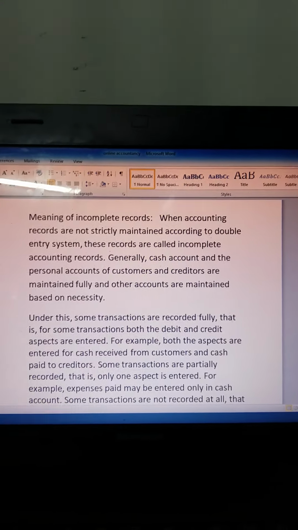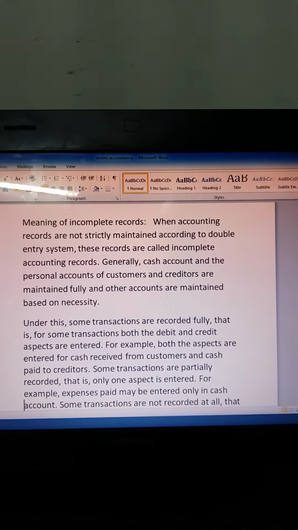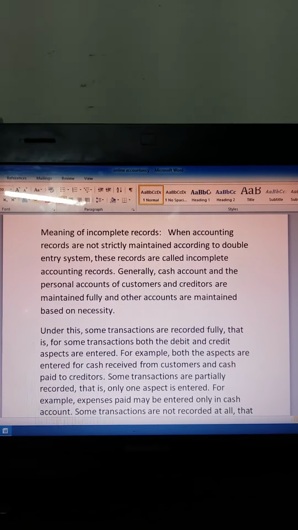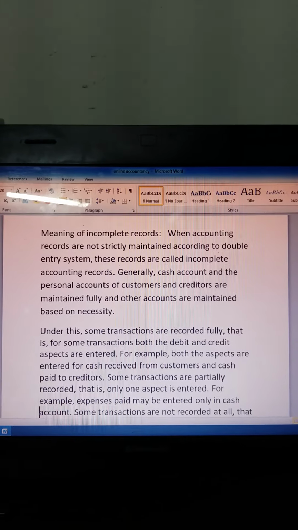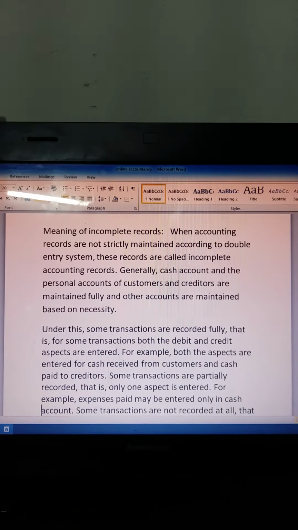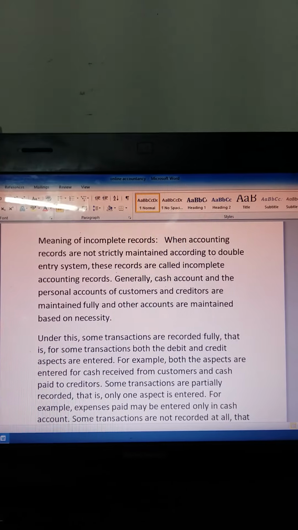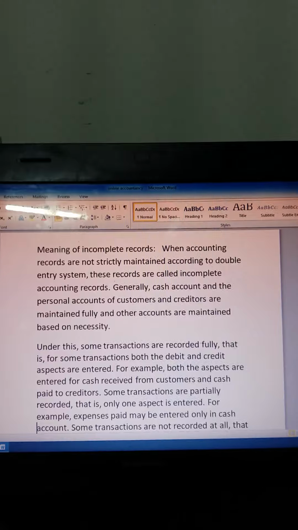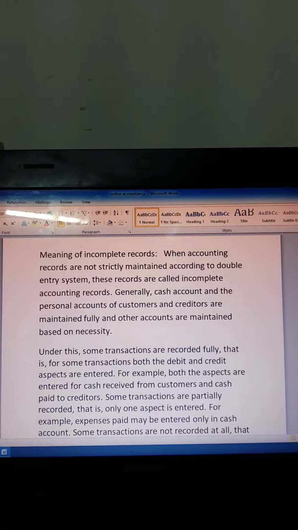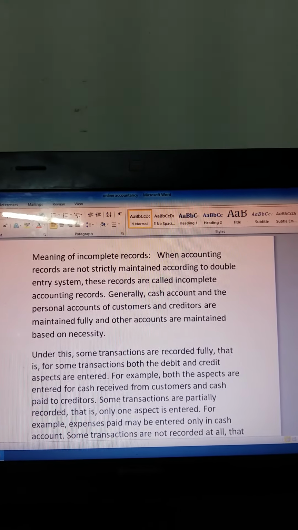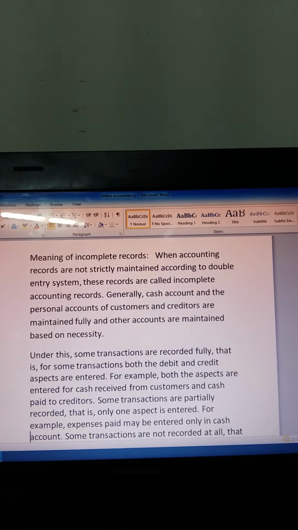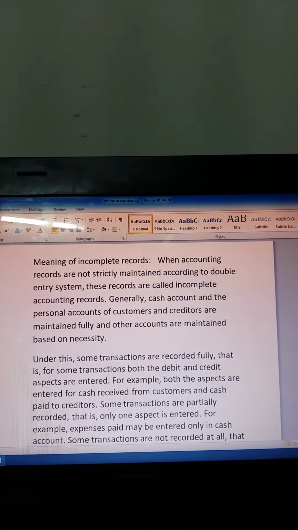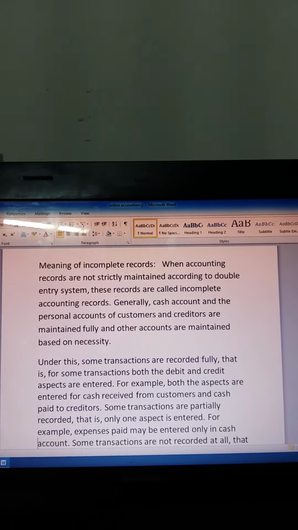Under this, some transactions are recorded fully. That is, for some transactions both the debit and credit aspects are entered. For example, both the aspects are entered for cash received from customers and cash paid to creditors. Some transactions are partially recorded, that is, only one aspect is entered. For example, expenses paid may be entered only in the cash account.